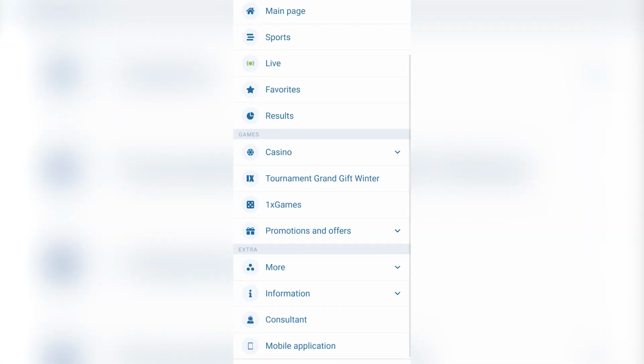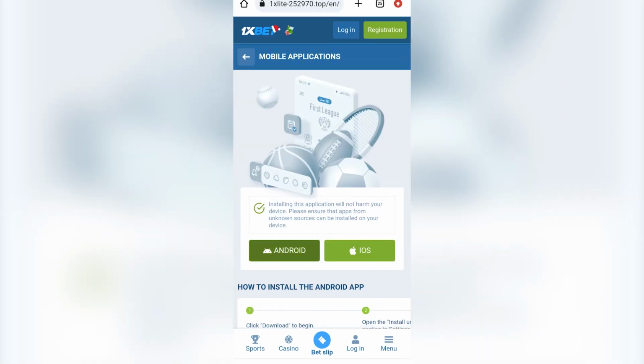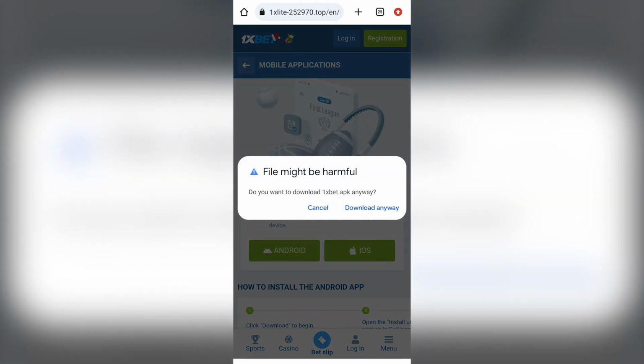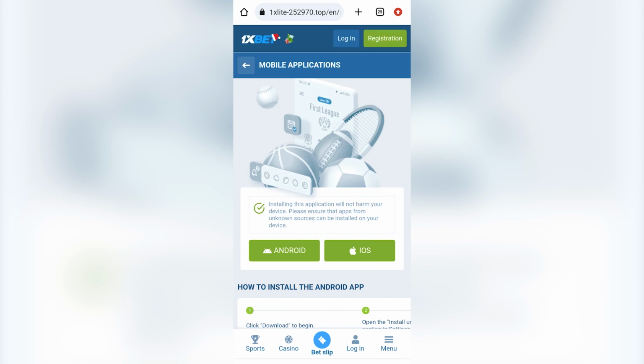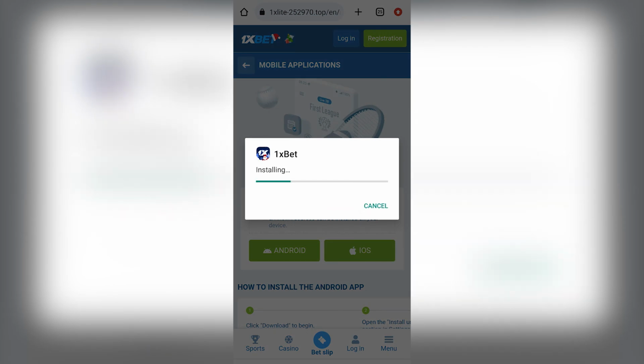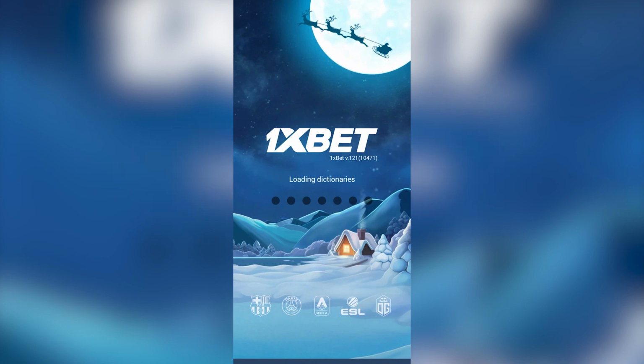In the menu, select the item mobile application. Choose the type of your device and click the download button. And also install. Then click open. And finally the application 1xBet is ready to work.